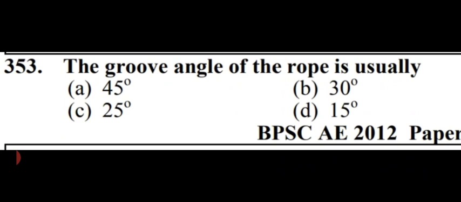The groove angle of the rope is usually. Options are 45 degree, 30 degree, 25 degree or 15 degree. So the groove angle of the rope is usually around 45 degree. So option A is right here, 45 degree.